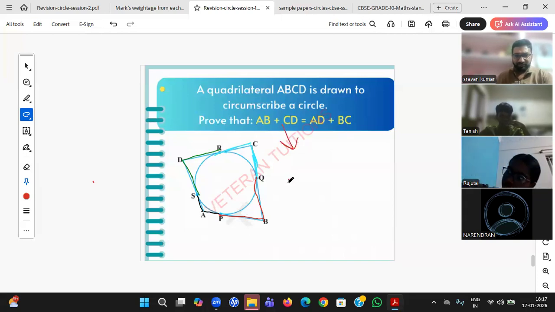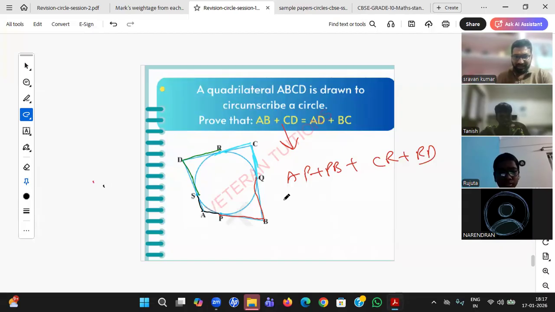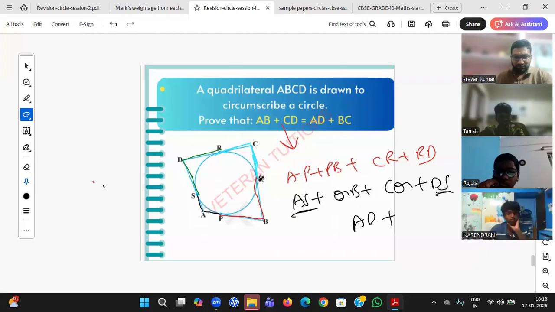Start with the left-hand side, AB plus CD. AB is nothing but AP plus PB. CD is nothing but CR plus RD. Then AP is AS, PB is QB, CR is CQ, and RD is DS. Now AS plus DS is nothing but AD, and QB plus CQ is nothing but CB. That's all. We started with AB plus CD.